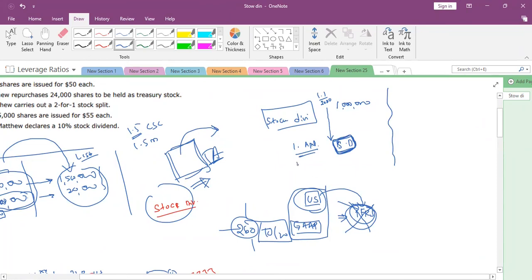That is, 500,000 additional shares were declared. Now tell me how to calculate. 500 multiplied by 9 divided by 12? So we should assume it has been declared at the beginning of the year.